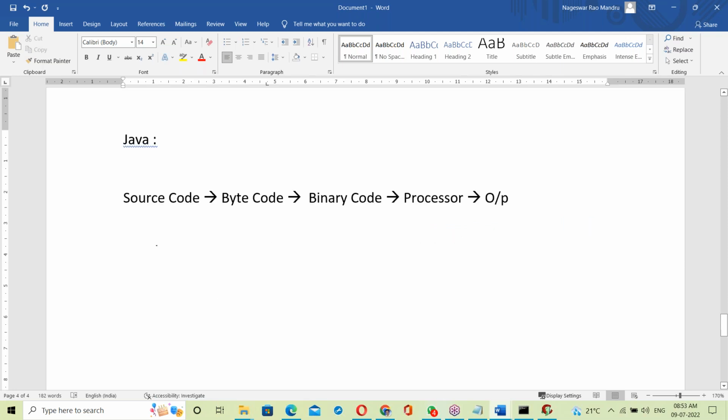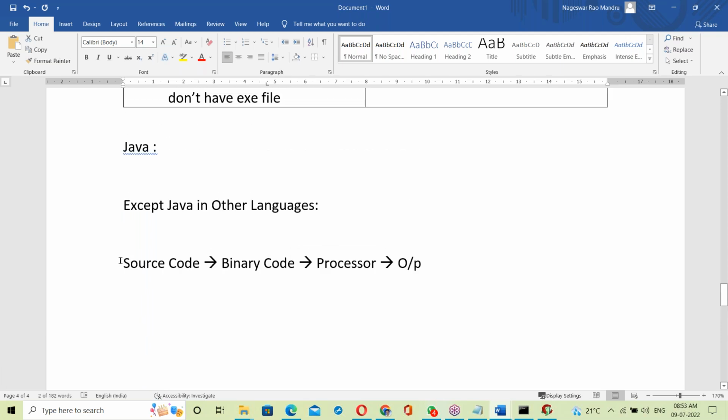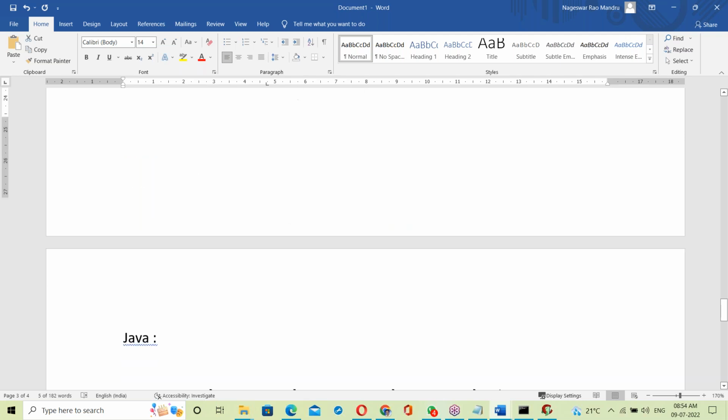That's it here. Source code to bytecode. Here, bytecode is introduced in Java. See, in other cases, there is only one step: source code converting directly into binary code. In other languages, source code directly converts into binary code.